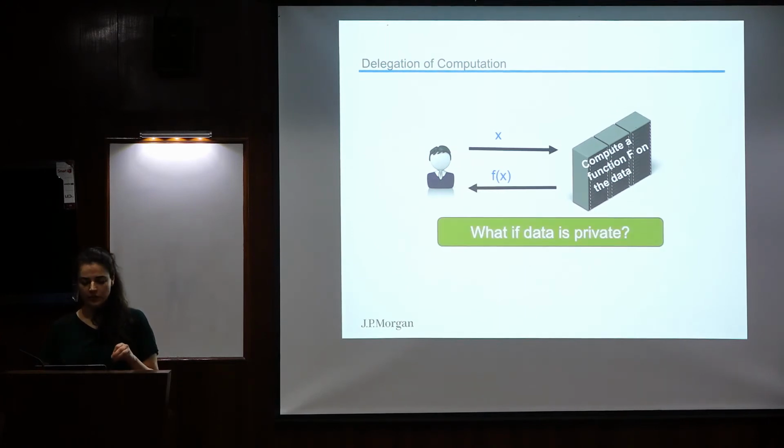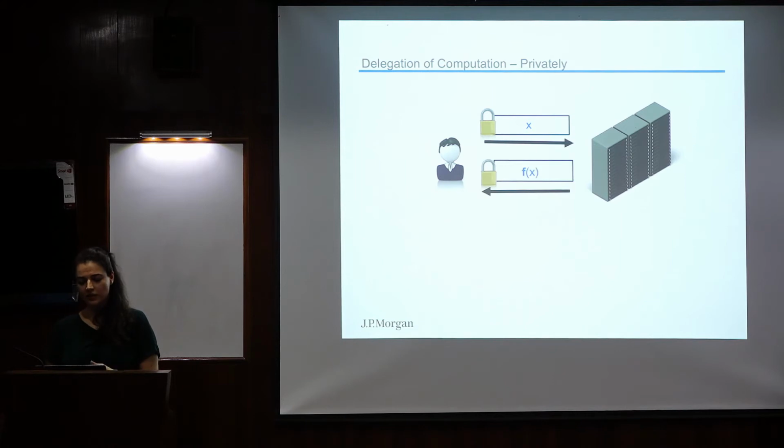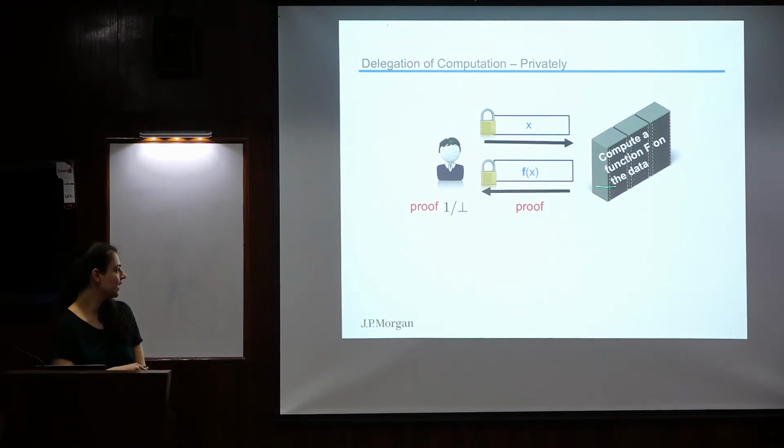And we can also have delegation where the input of the user is also private. Okay? So think very abstractly now that we can use, for example, fully homomorphic encryption. So the user can encrypt his input and send it to the cloud, then the cloud can compute homomorphically on the encryption of the user, and get back the encrypted answer and also the proof that verifies the correctness. Okay? So here the function f that the cloud is computing is the evaluation function of the fully homomorphic encryption, because we're operating on ciphertexts. So this is the function of the delegation scheme.